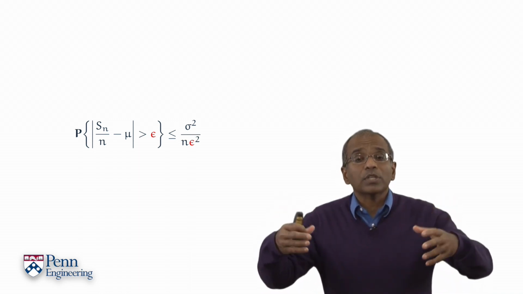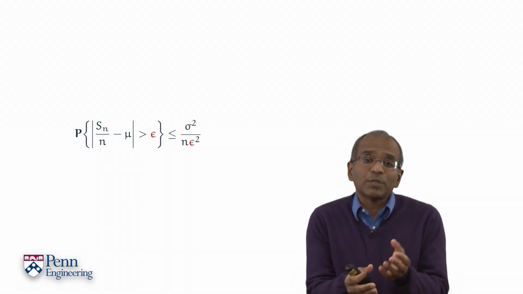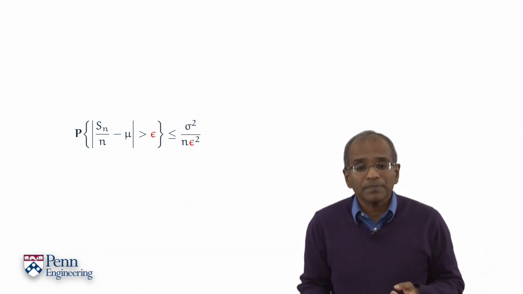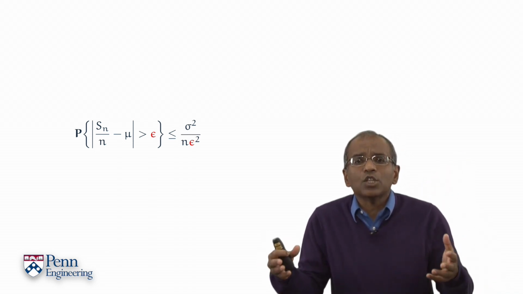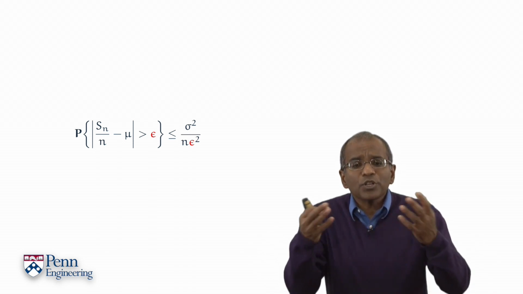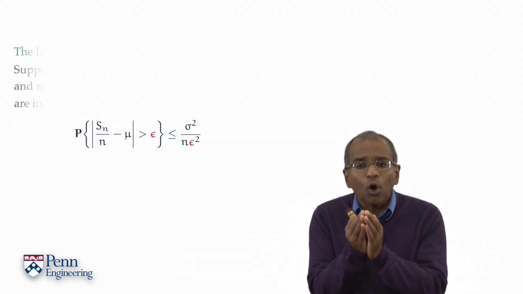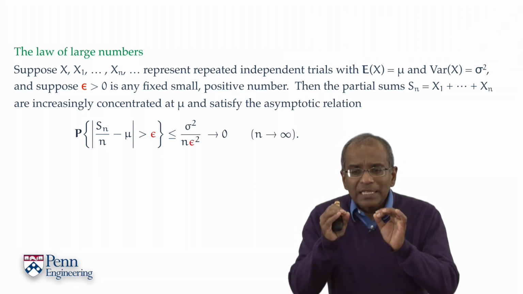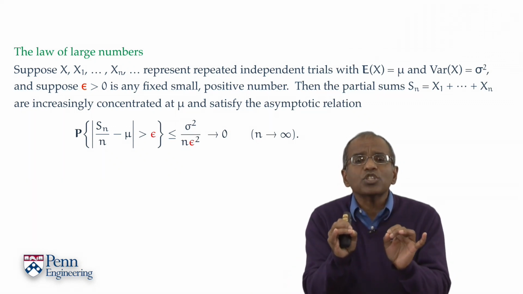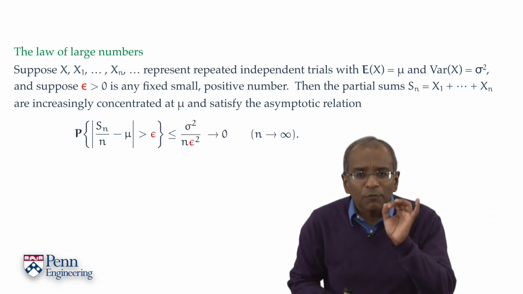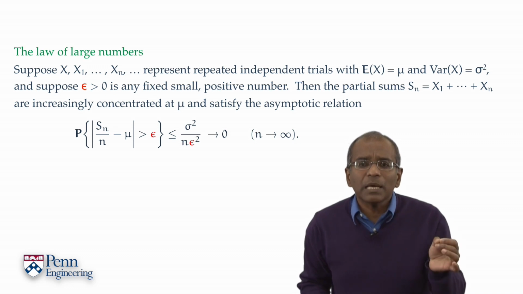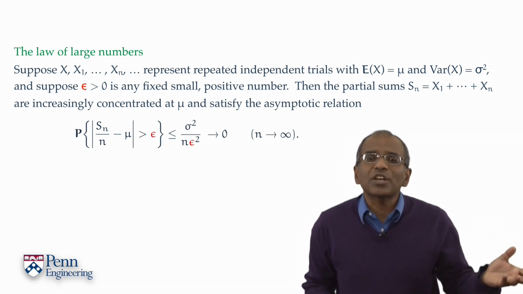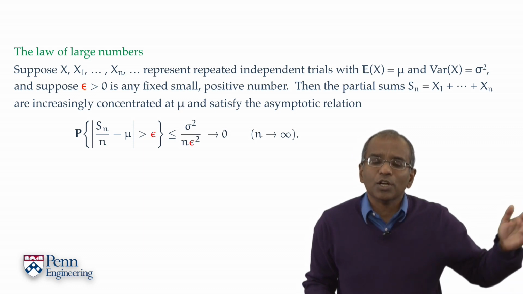So we start with a sequence of independent repeated trials, where each trial has an expectation mu and variance sigma squared. Epsilon is your tiny fixed deviation parameter, your allowable error tolerance. We form partial sums. And the weak law of large numbers says that these partial sums are increasingly concentrated at mu in the following sense. That Sn over n deviates from mu by even a tiny amount with a probability that goes to 0 as n becomes larger and larger.